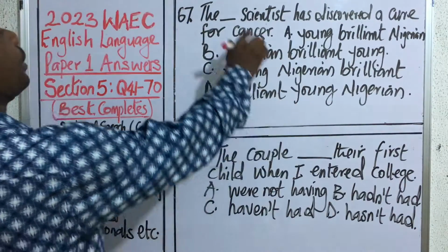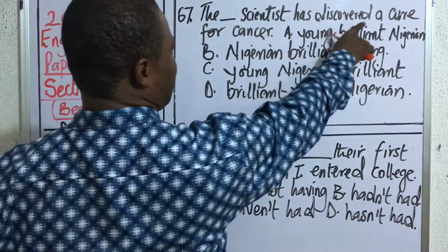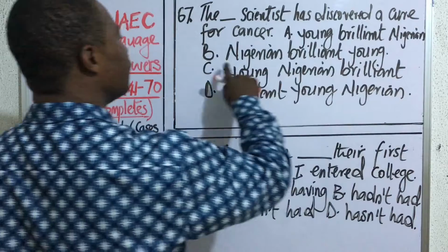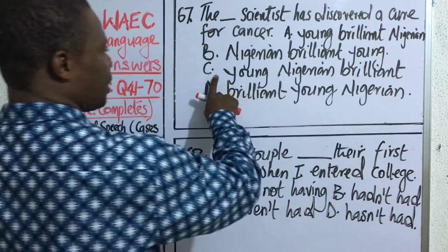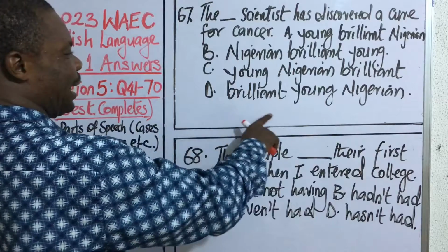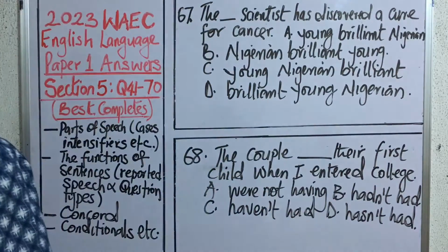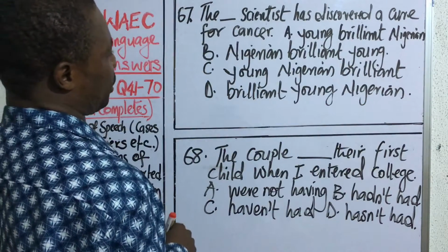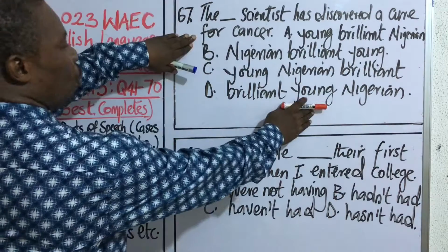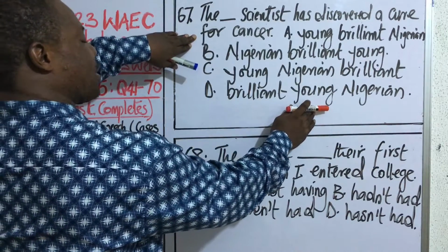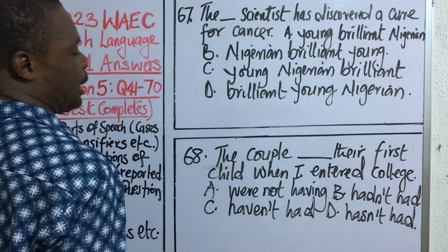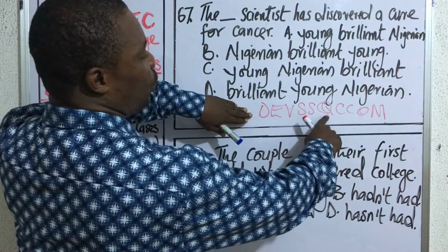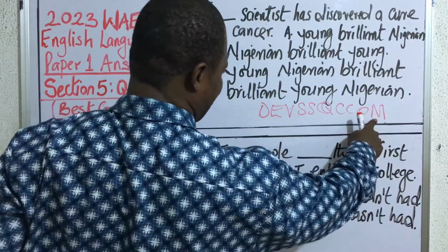Question 67. That dash scientist has discovered a cure for cancer. A. Young brilliant Nigerian. B. Nigerian brilliant young. C. Young Nigerian brilliant. D. Brilliant young Nigerian. Great. This is the second time we have come across a problem on complex adjectives, in other words, arrangement of adjectives. So, whenever you have a problem on complex adjectives, always remember the formula DEFSCON. DEFSCON is determinant, evaluation, value, size, shape, quality, color, composition, origin, and material.